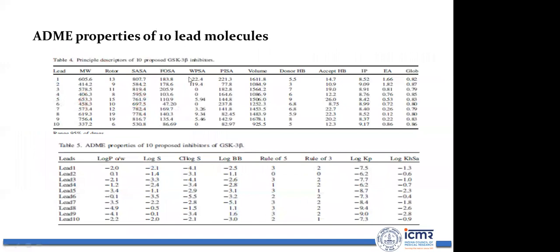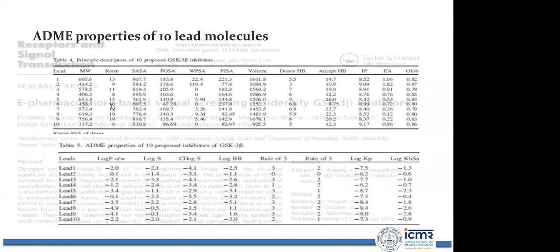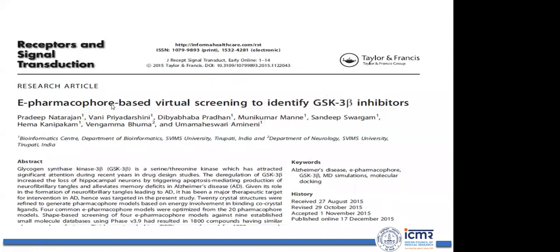We evaluated the proposed 10 lead molecules for the GSK3 beta protein, and we evaluated the ADME properties to propose them as potential drug molecules. This work has been published in a journal.